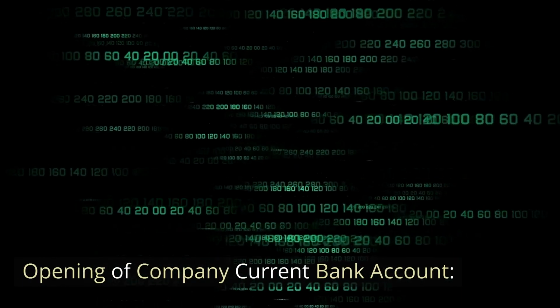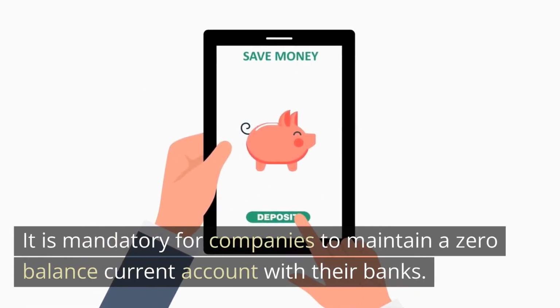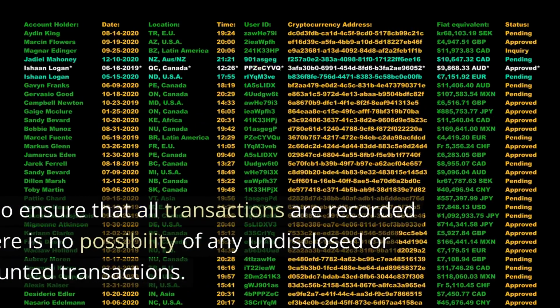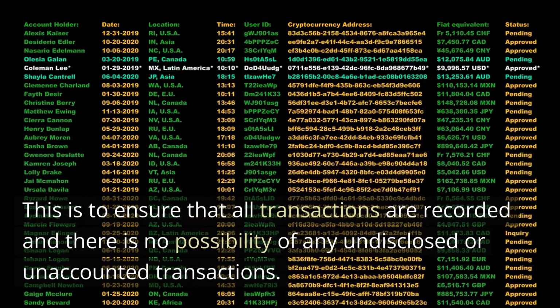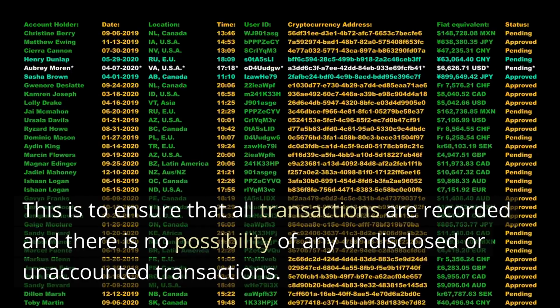Opening of company current bank account. It is mandatory for companies to maintain a zero-balance current account with their banks. This is to ensure that all transactions are recorded and there is no possibility of any undisclosed or unaccounted transactions.